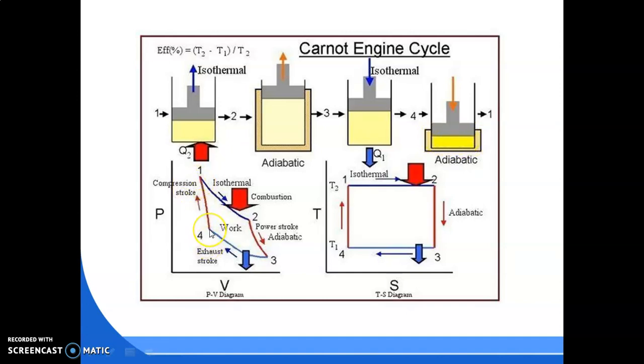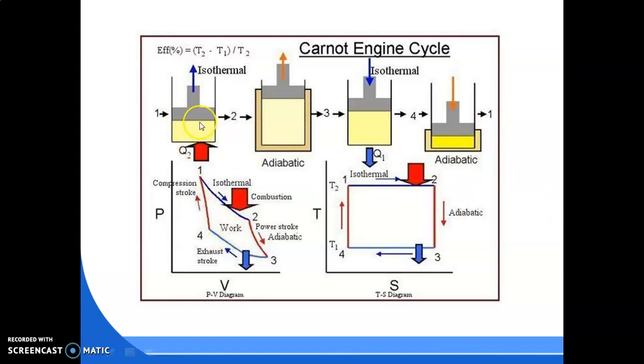So in that condition, the volume will decrease from V4 to V1 and the pressure increases. As the volume decreases, the pressure increases. As the volume decreases from V4 to V1, what will happen? The pressure increases from P4 to P1. At that time, the temperature also increases from T4 to T1. So that is the adiabatic compression process.